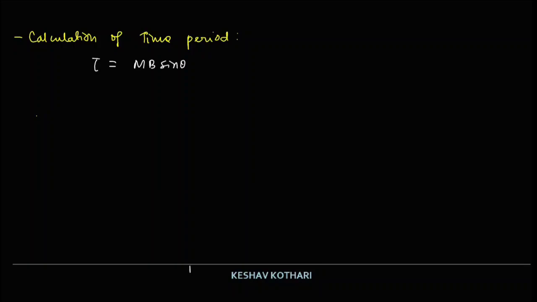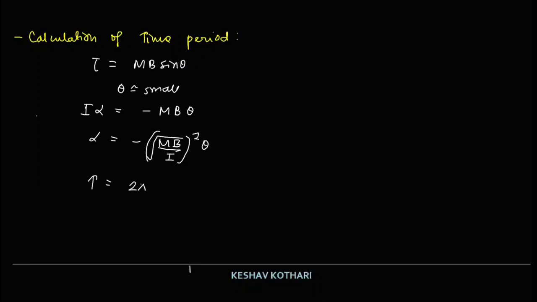Now for theta very small, we can say tau, which is equal to I alpha, is equal to minus MB theta. So alpha can be written as minus MB by I times theta, and the time period will come out to be 2 pi root over I by MB.